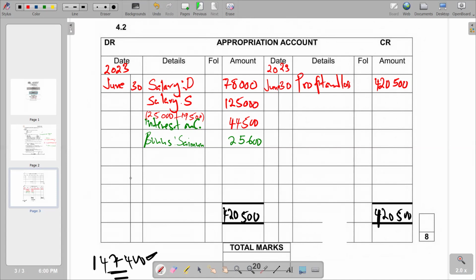So it means that's the balance that we're going to share. When we share the balance, we are going to transfer to the current account. So we're just going to say current account, current account, and we have the one that is going to Simon.